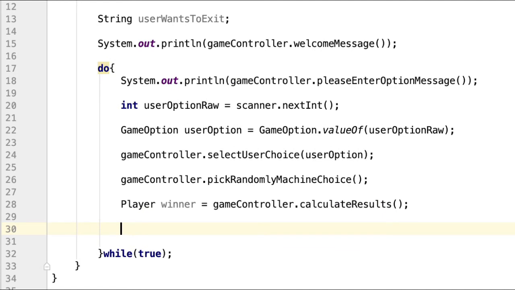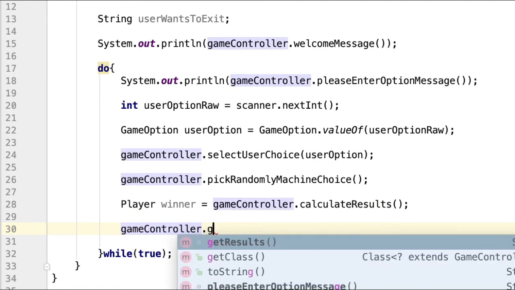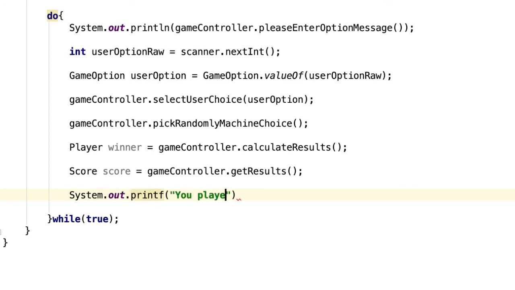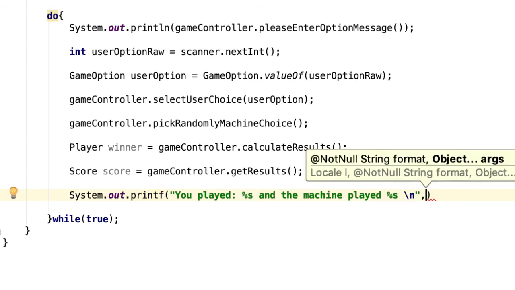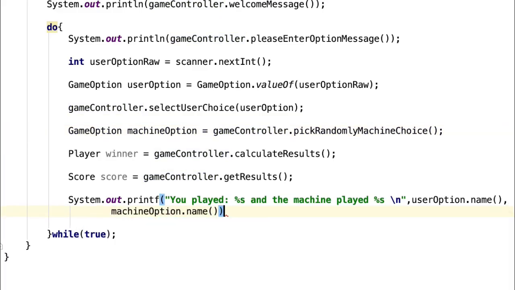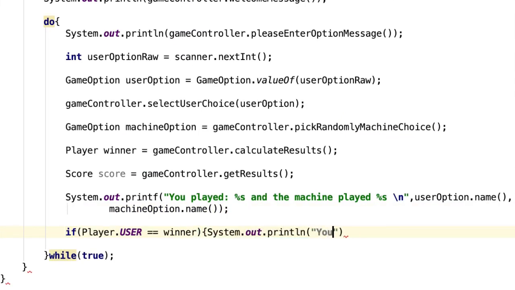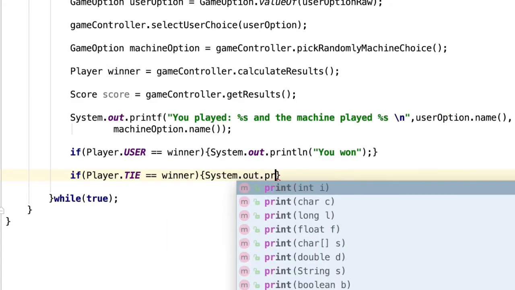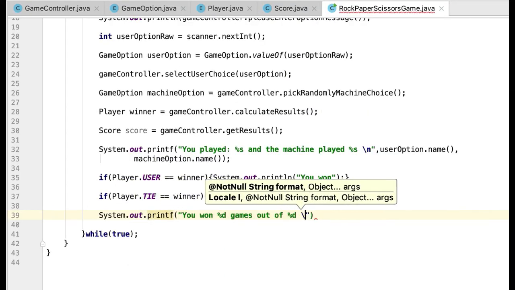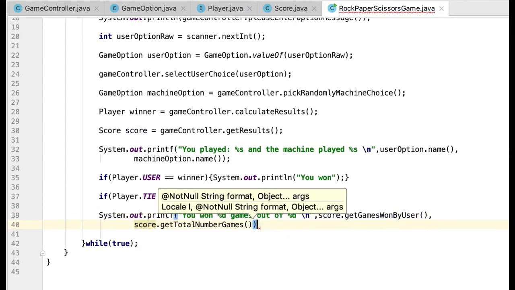So now that we know who won, we can access the score by calling getResult, which will return the score so we can display it in the console. And then we will show a message saying who played what and if the user has won. And then another message saying how many times the user won out of the total number of rounds.